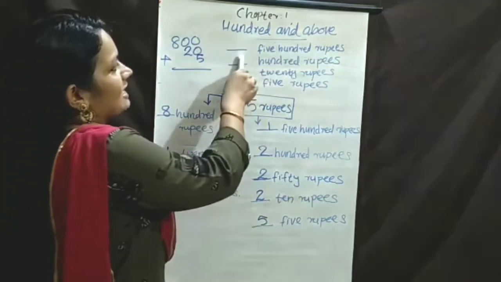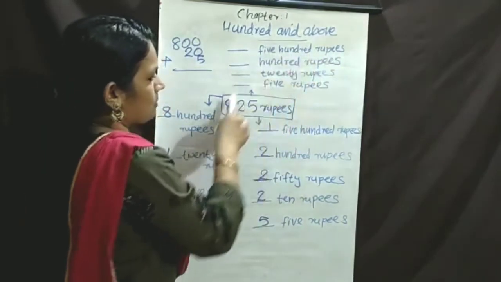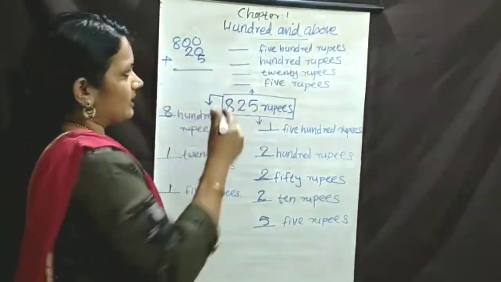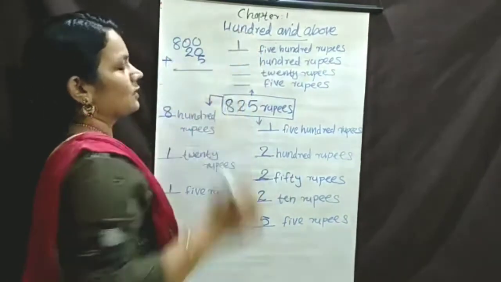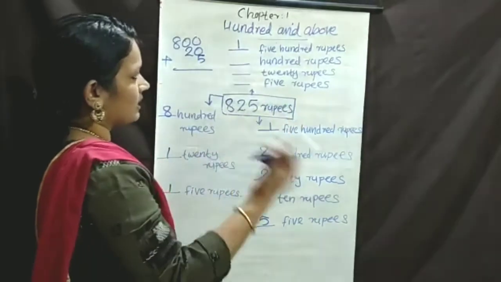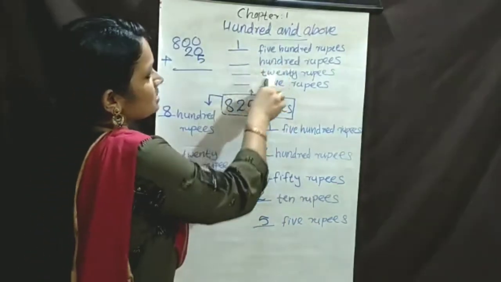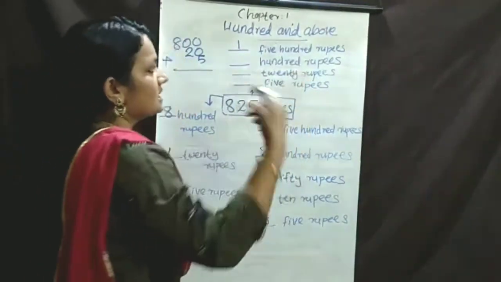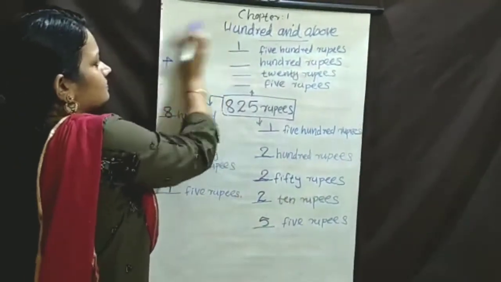Okay, then next again 500 rupees. How many 500 in 825? Only one 500. One 500 rupees. Okay, next how many 100 rupees we already see. Here is not a 50 rupees. Here is not a 50 rupees. Then what can we write?